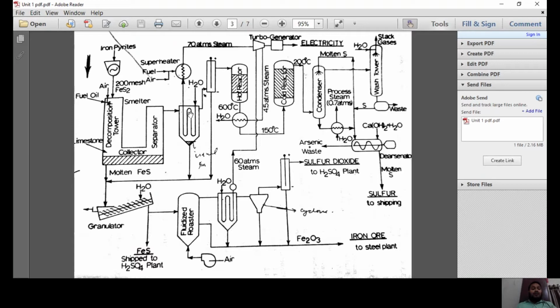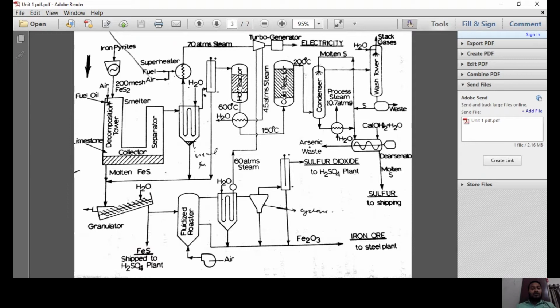The iron pyrite, after heating in a waste heat recovery boiler, is passed to the electrostatic precipitator. In the electrostatic precipitator, the dust is removed. Once the dust is removed, it is passed to the hot reactor. This hot reactor tends to separate the carbon compound present along with the sulfur, and sulfur dioxide and H2S tend to form.